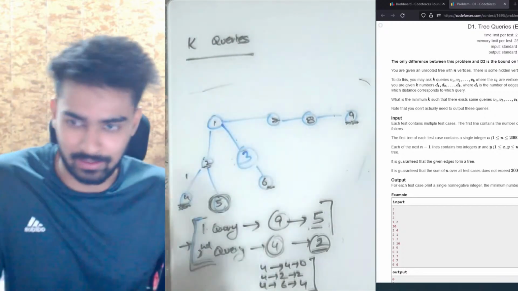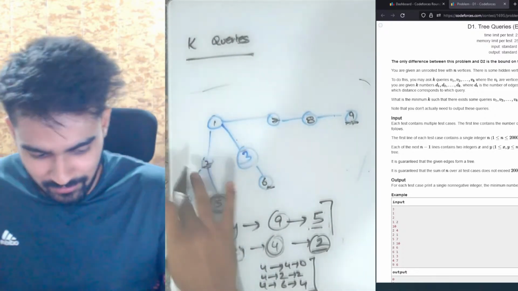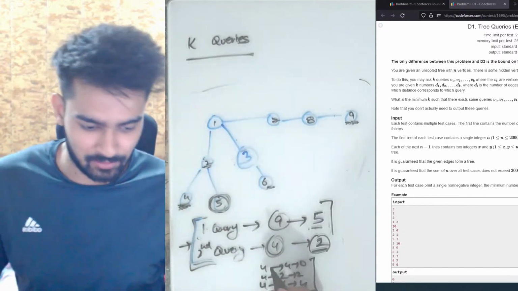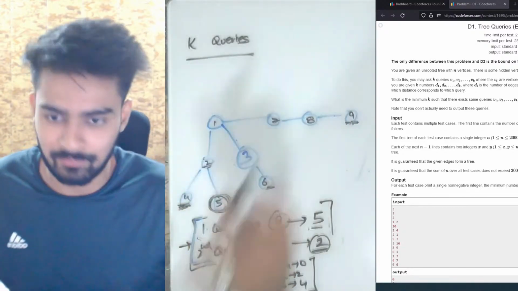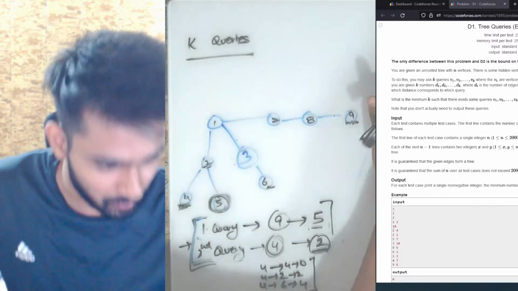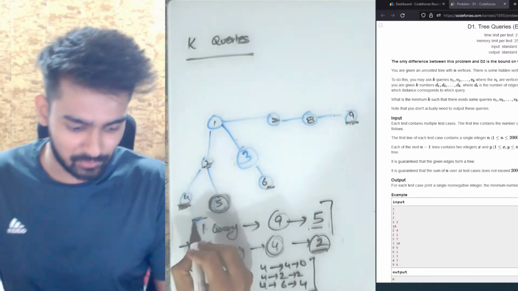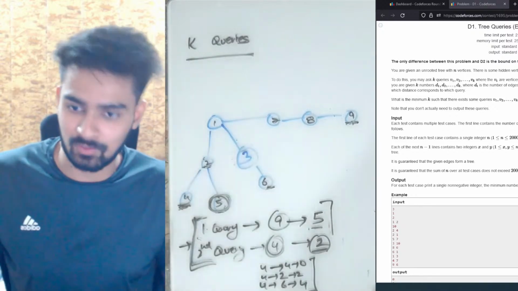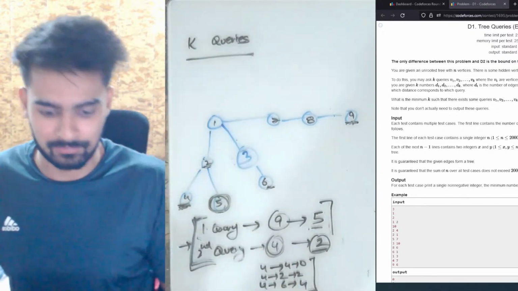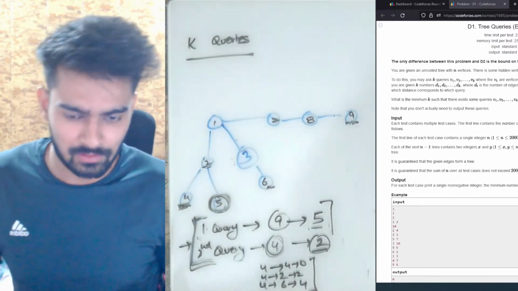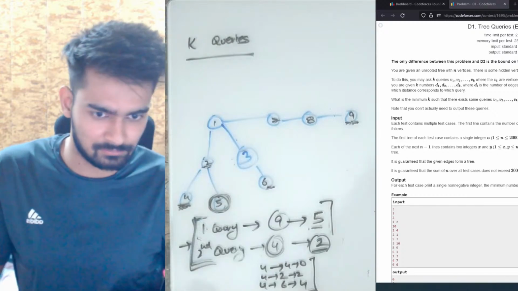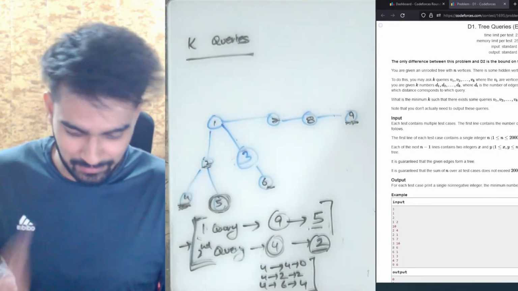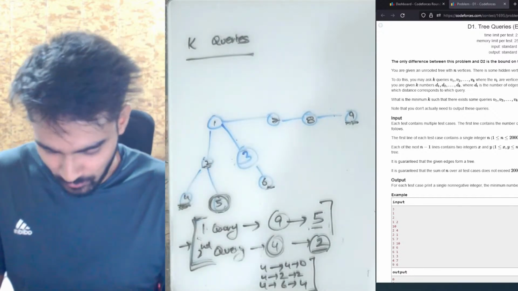Is that clear? I know it's a little difficult to understand. The statement is clear, but it takes a little time to understand. Is the problem clear to everyone now? This is essentially the problem. What we have to do is find the minimum number of queries that we need to do, through which we can find any hidden node in the tree. Is this clear to everyone? If it is, I'll explain my logic and then we can see why I'm getting a wrong answer.